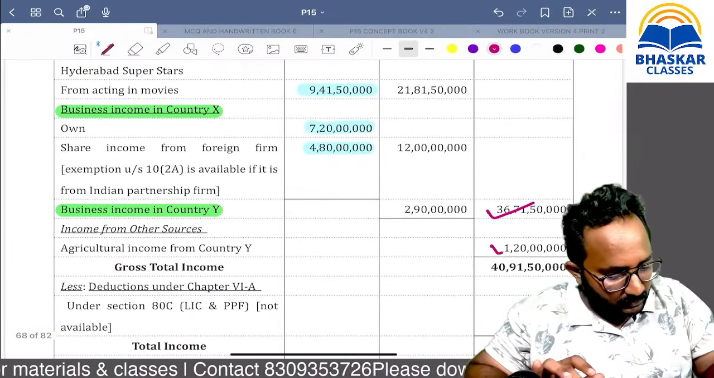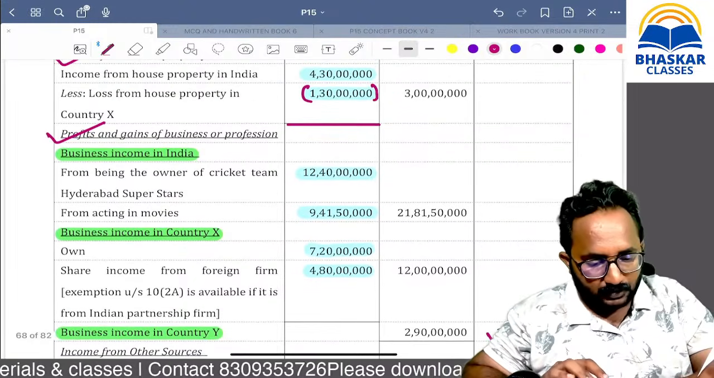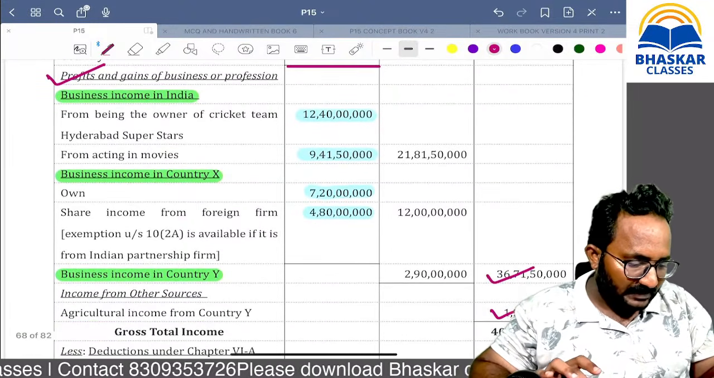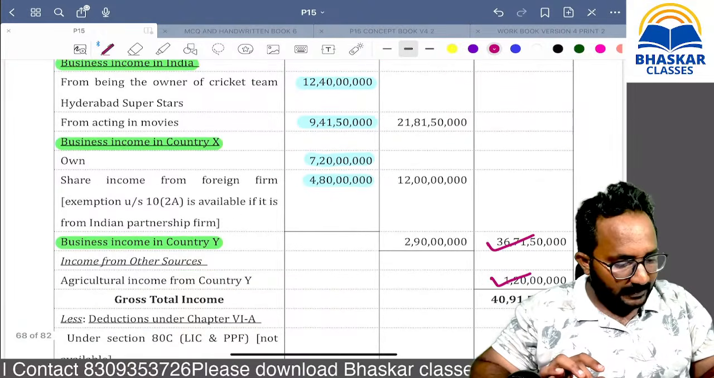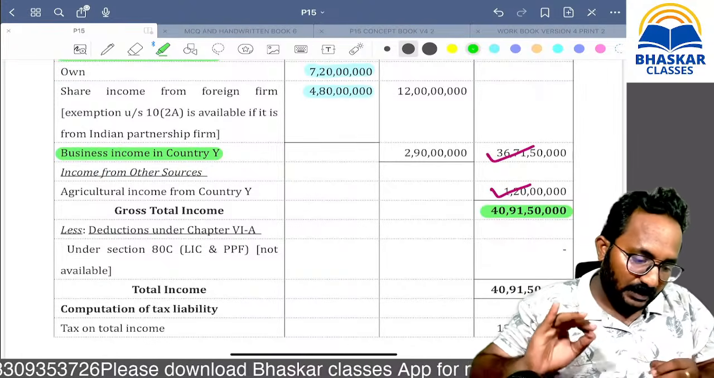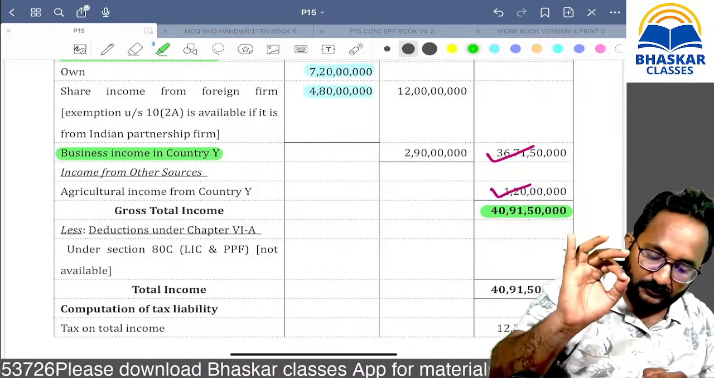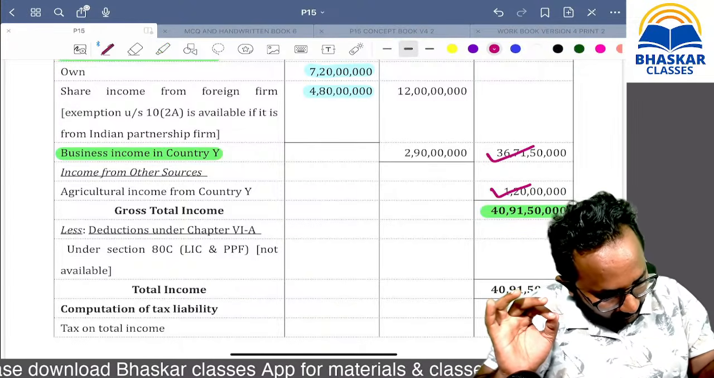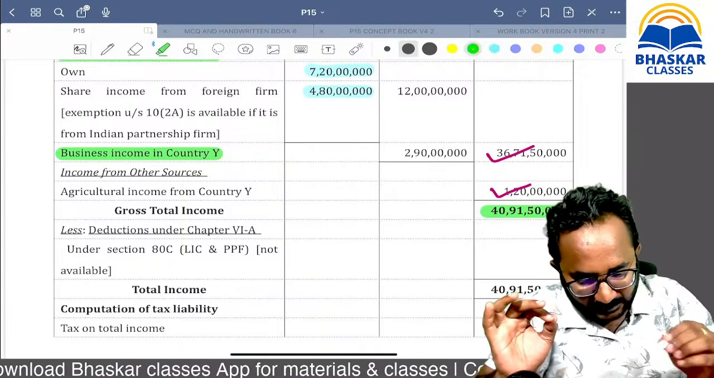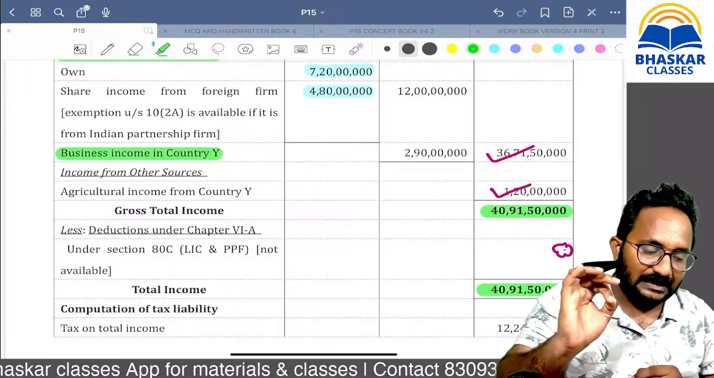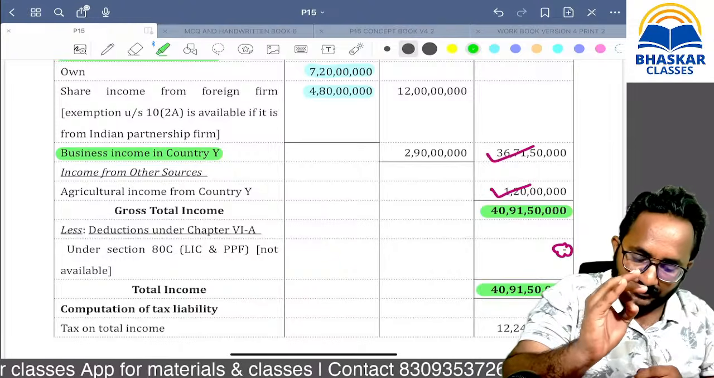Now please calculate the total. So 3 crores plus 36 crores 71 lakh 50,000 plus 1 crore 20 lakh. Totally, what is that amount? 40 crores 91 lakh 50,000 is the gross total income. Chapter VI-A deductions are not available because the SSE opted for 115BAC. So now total income is 40 crore 91 lakh 50,000.